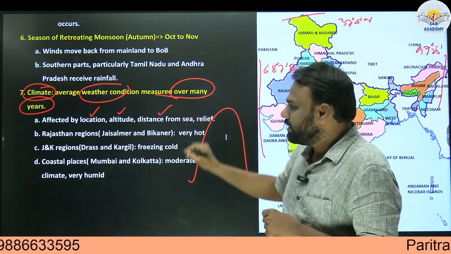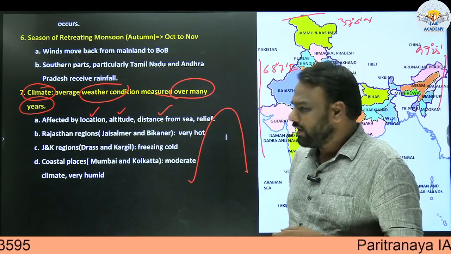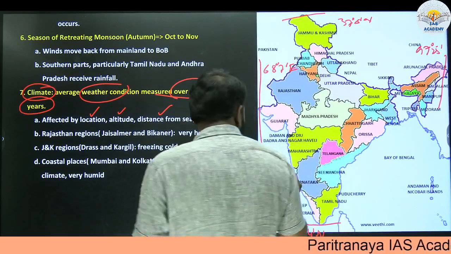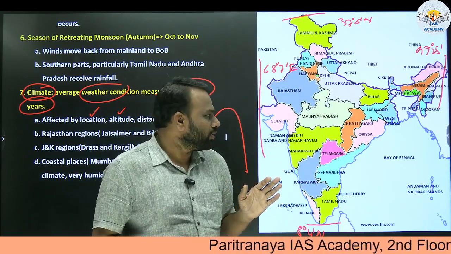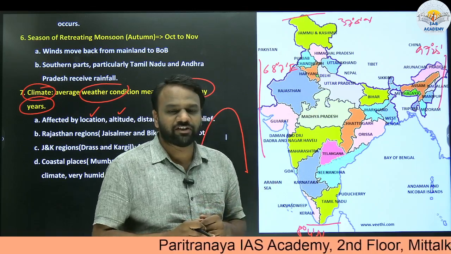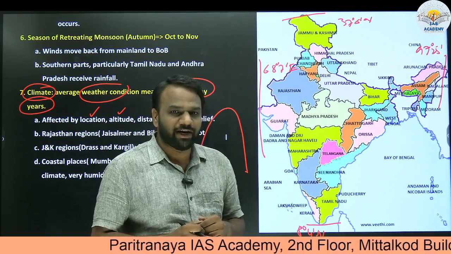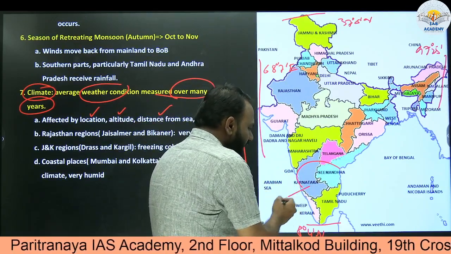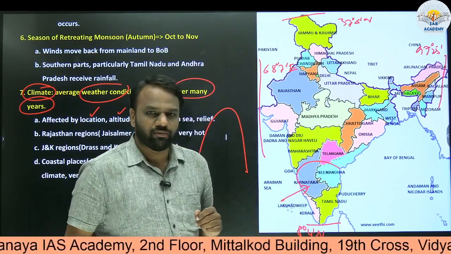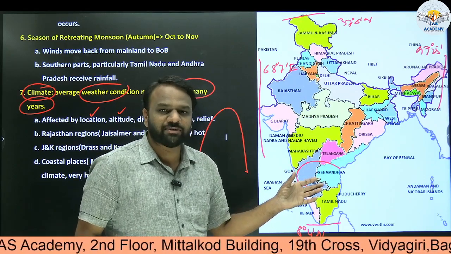Similarly, distance from sea. In the forthcoming classes, we will be understanding that as the distance from the sea increases, there will be a huge contrast with respect to climatic conditions. For example, the southern part of India is located close to the ocean, so there will be no extremes in temperature.